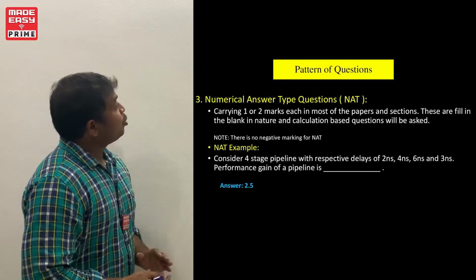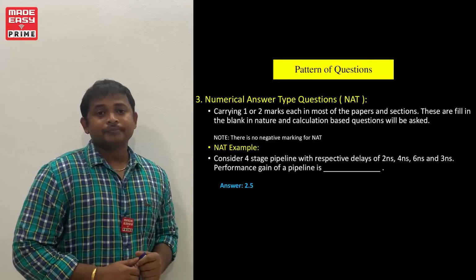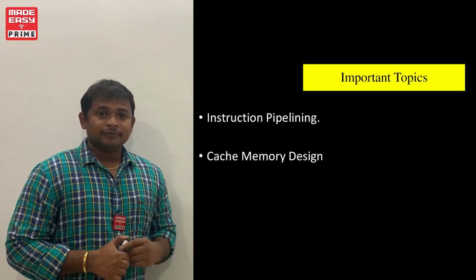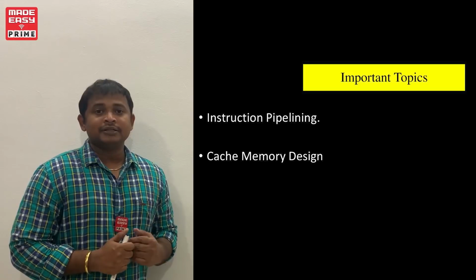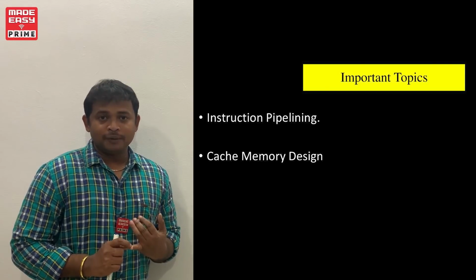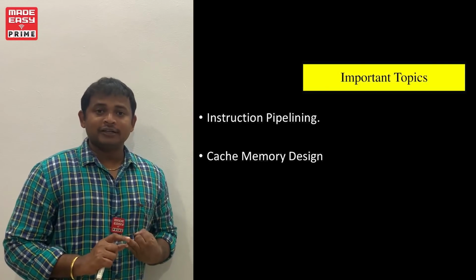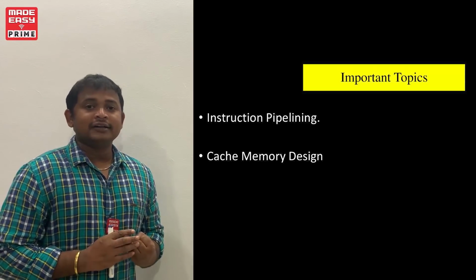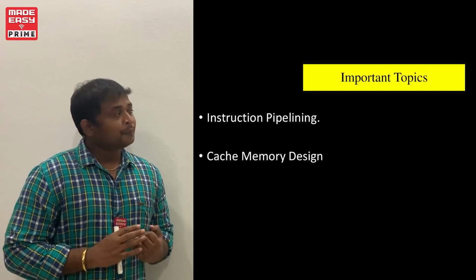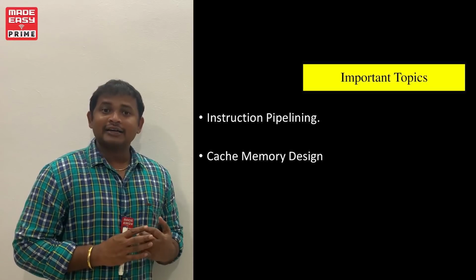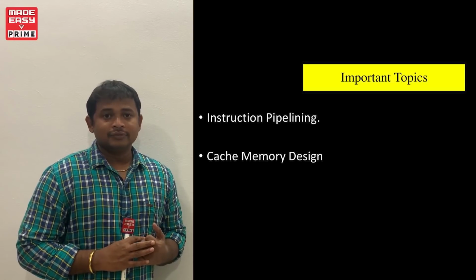Come to the important topics in the syllabus. According to the feedback of previous papers, instruction pipeline topic and the cache memory topic are the 2 important areas in the computer organization and architecture subject. Right?